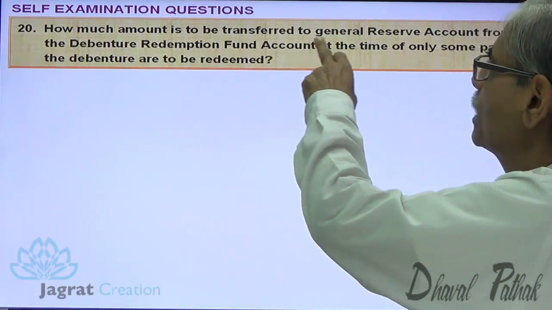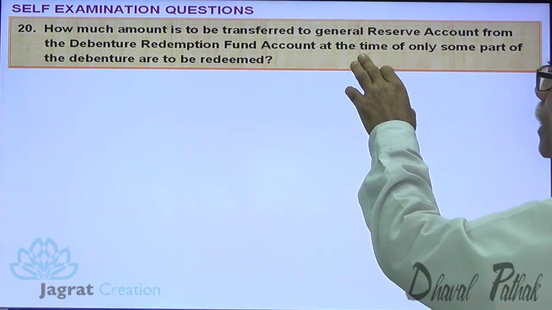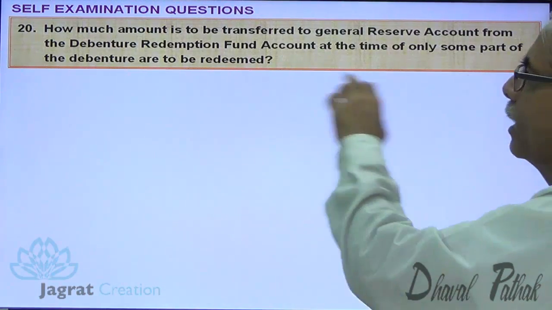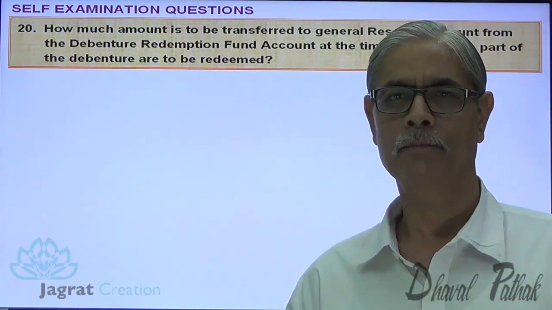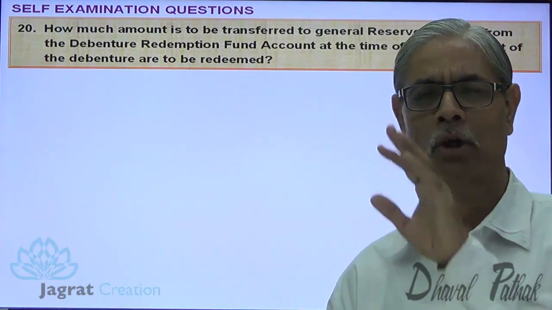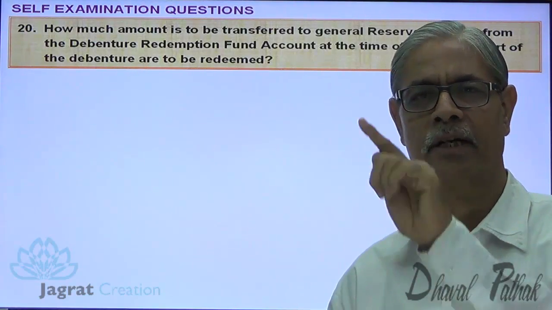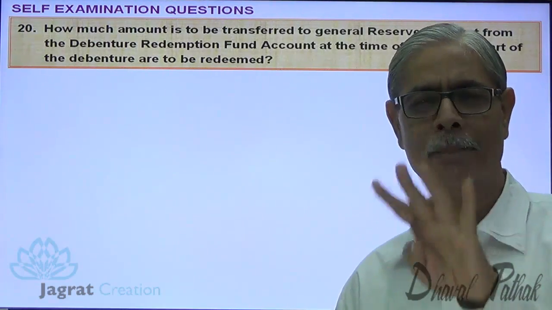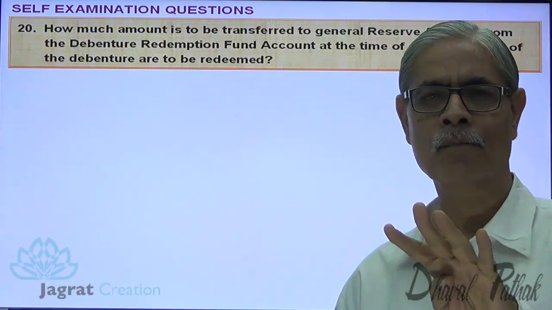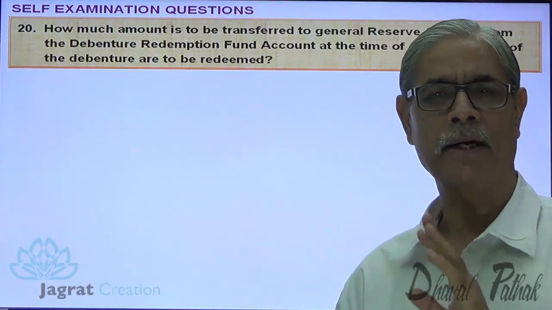How much amount is to be transferred to general reserve account from the Debenture Redemption Fund Account at the time when only some part of the debentures have been redeemed? Now see, debentures are 20 lakhs. Out of that, 4 lakhs rupees are redeemed. So the face value of debentures redeemed is 4 lakhs, and suppose that redemption is done out of accumulated profit in Debenture Redemption Fund Account.